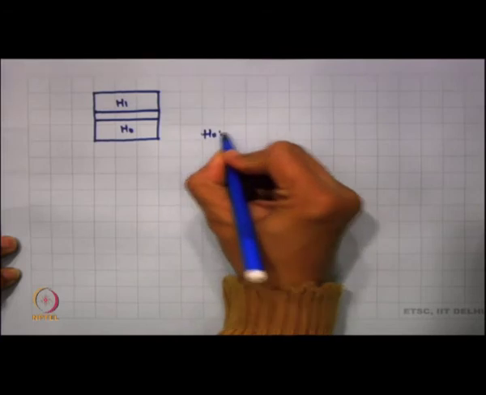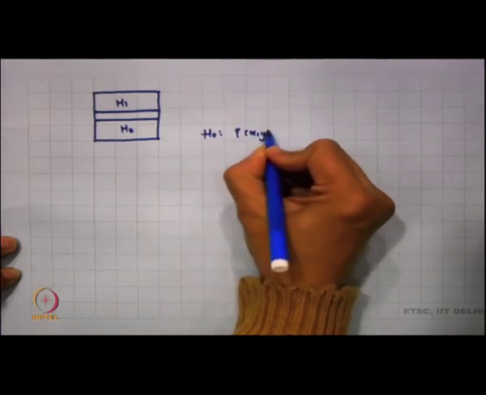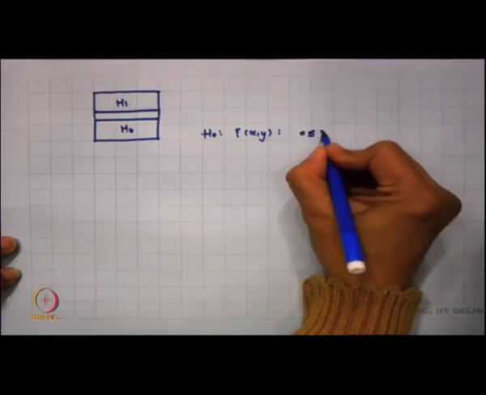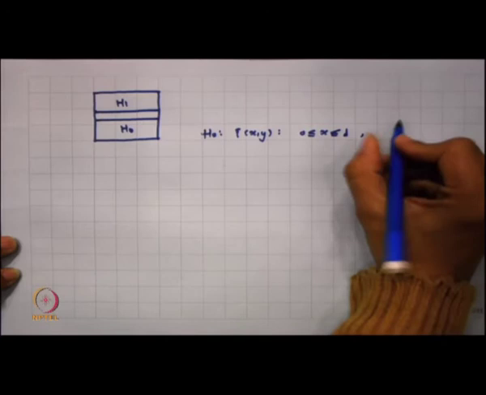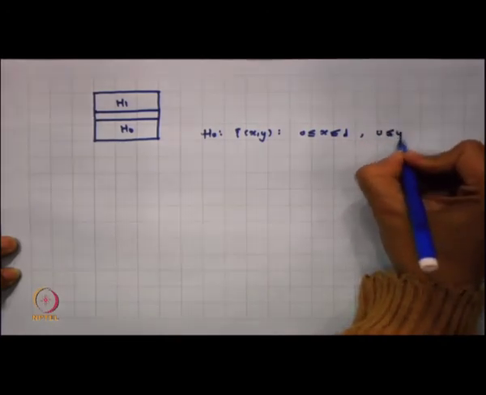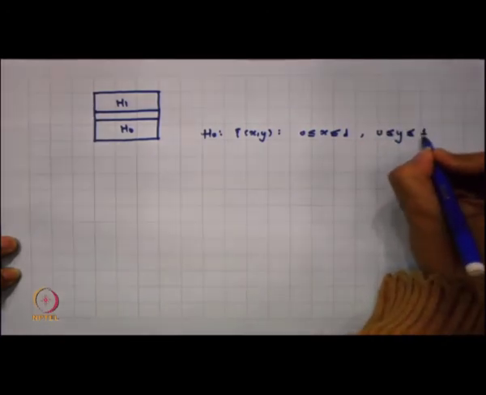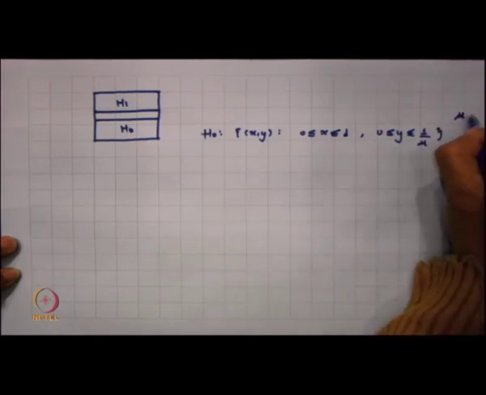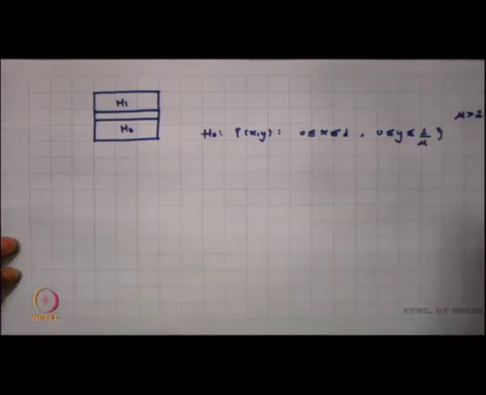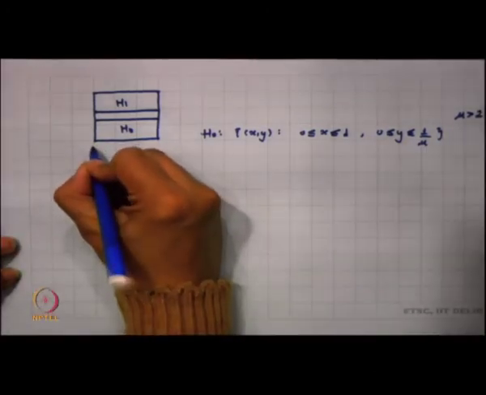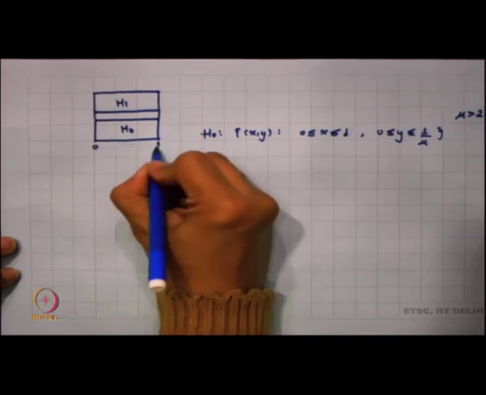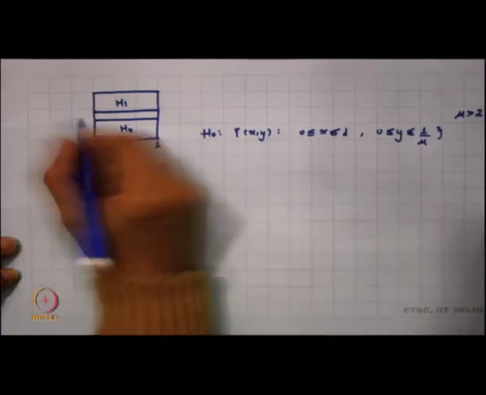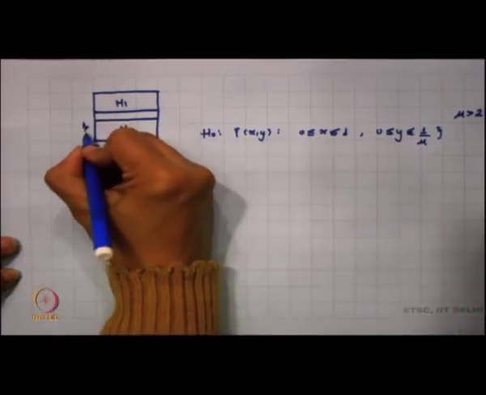So, our H0 happens to be the set of all (x, y) such that 0 ≤ x ≤ 1 and 0 ≤ y ≤ 1/μ. So, we want to know what our μ is. We assume μ to be greater than 2. Here this is 0, this is 1, and we define H0 to be from y going from 0 to 1/μ. So, we have 1/μ here.